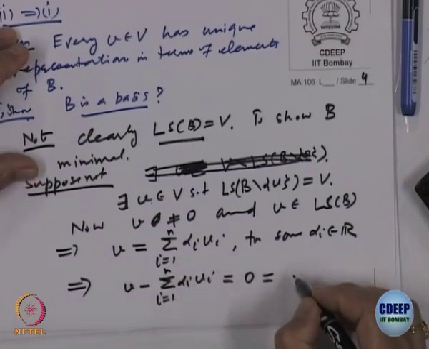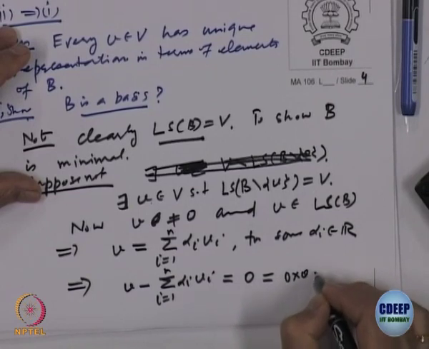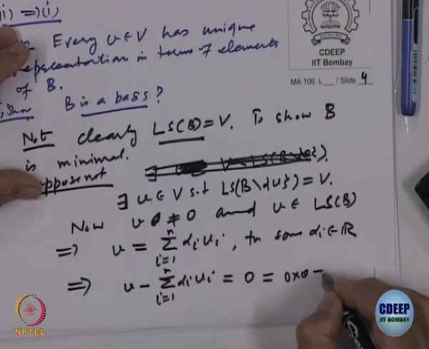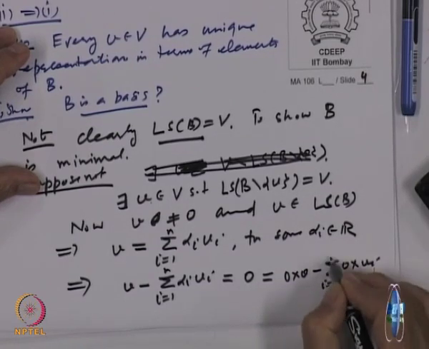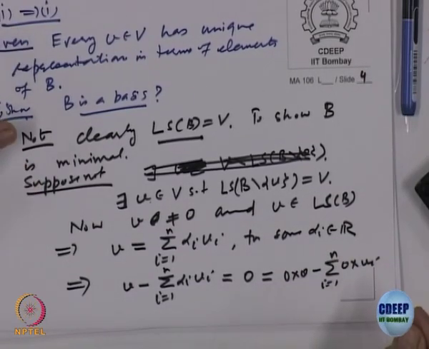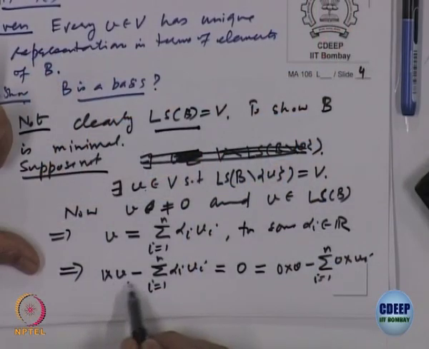But what is 0 also equal to? It is 0 times v 1 plus and so on, 0 times v n, right. I can write 0 as a linear combination of anything by putting all scalars 0. But here it is 1 times v, right.